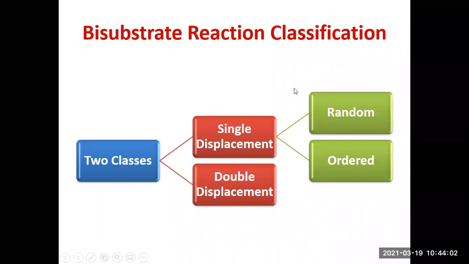Now, bisubstrate reactions, for the sake of understanding, can be classified into two major classes. You have what are called single displacement reactions, and you have double displacement reactions. Single displacement reactions in turn can be subgrouped into two: you have random single displacement reactions and you have ordered single displacement reactions. Let us understand one by one what is meant by this.